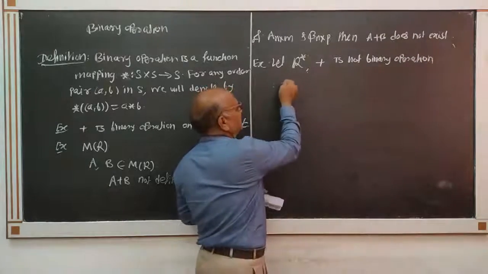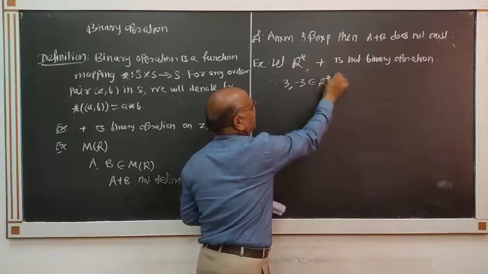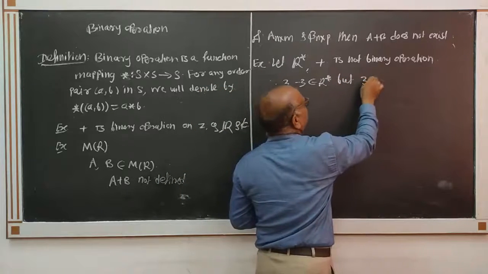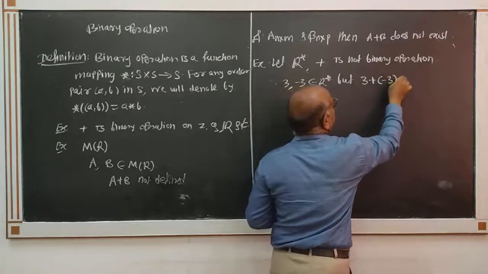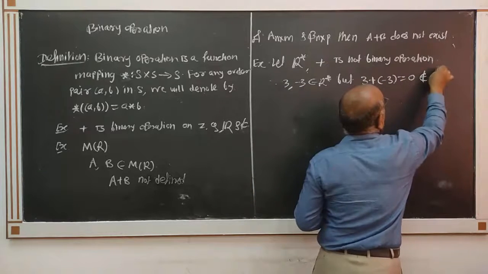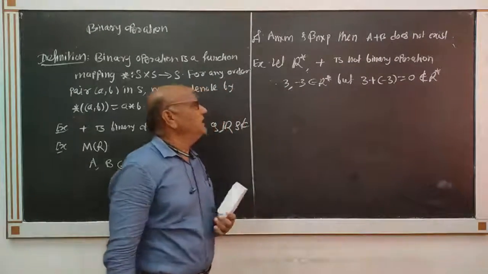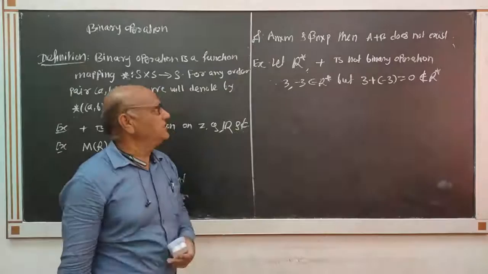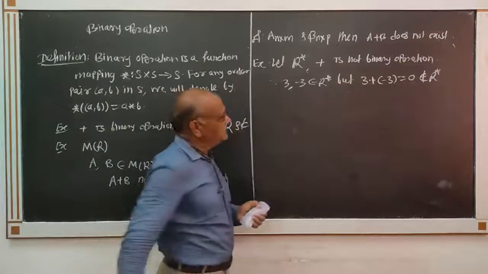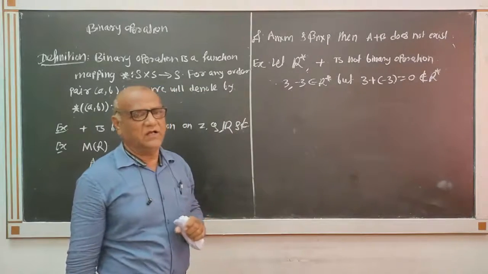Here, suppose 3 and minus 3 belong to R star, but 3 plus minus 3 is equal to 0, which does not belong to R star. So this addition is not a binary operation on R star. That means the set R star is not closed under addition.